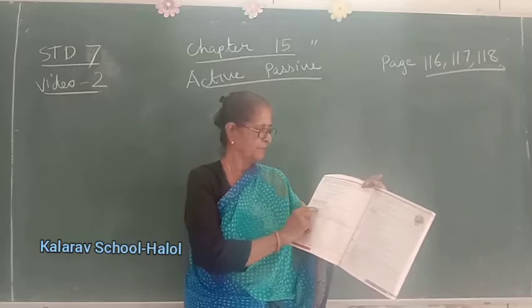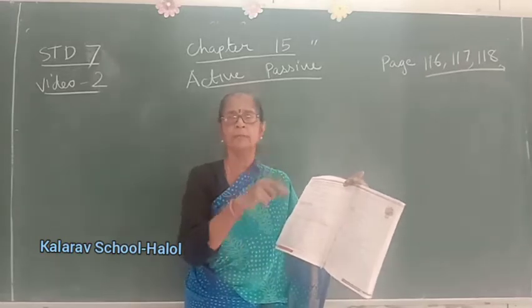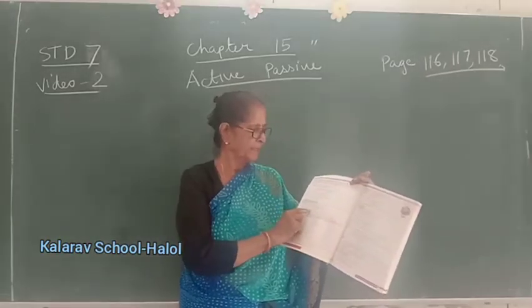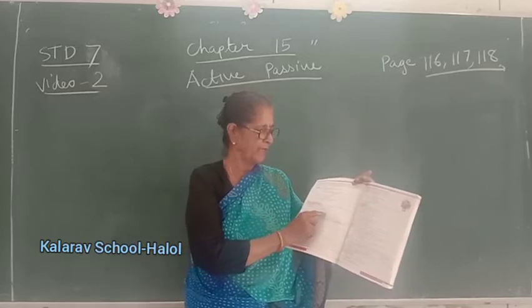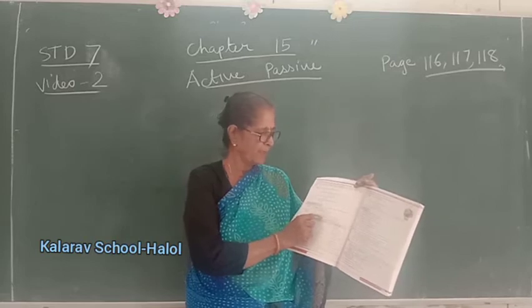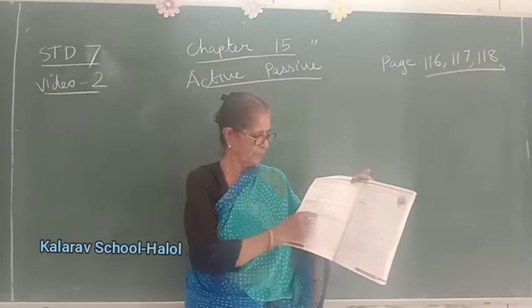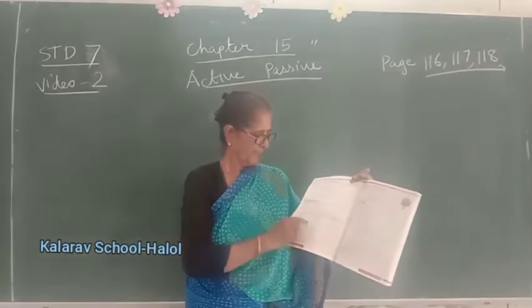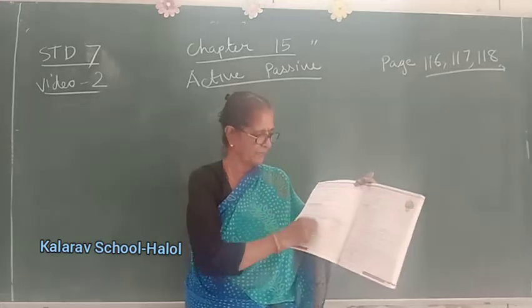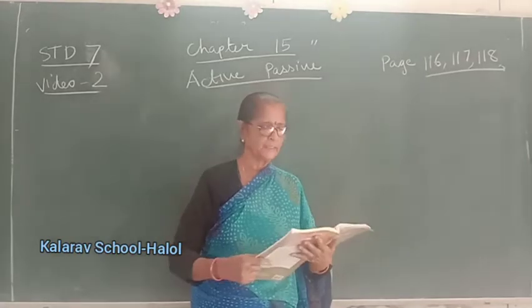The form of the verb is changed in accordance with the tense. According to the tense, the form of the verb will be changed. Example, Grandma bakes a chocolate truffle cake every week. So, a chocolate truffle cake is baked by Grandma every week. Now, these children, you will have to learn in simple present, present continuous. These all tenses are given in active and these are in passive. Now in the above sentences,